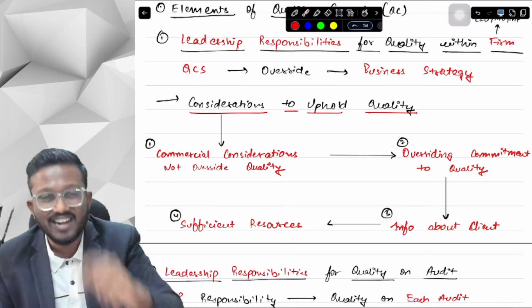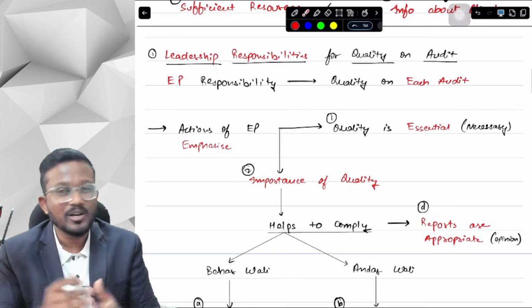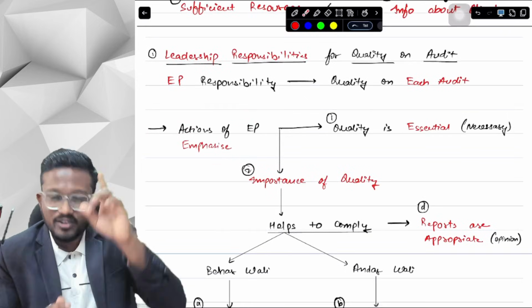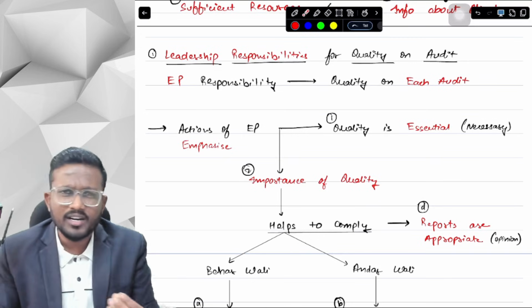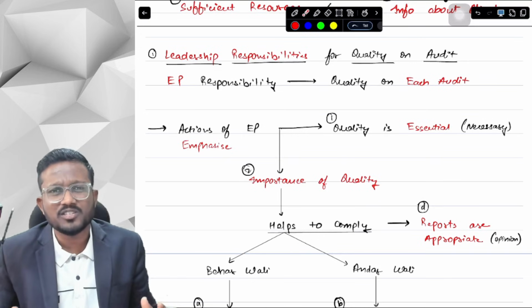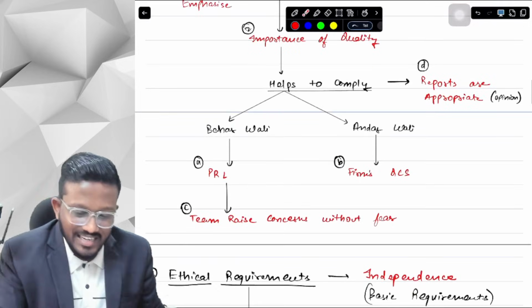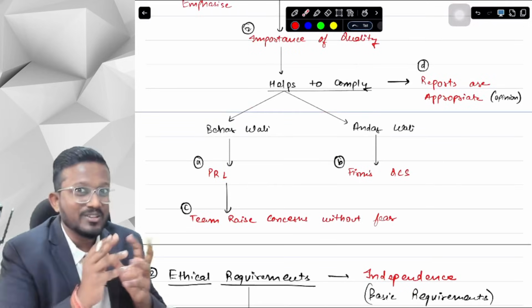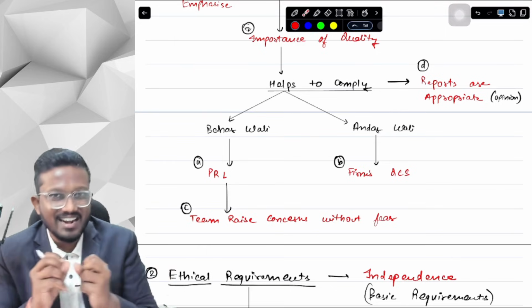You will have to understand this, and you will have to keep it in your mind, like you will have to be conscious about it. So first of all, what actions should the EP emphasize? First of all, that quality is essential and quality is important. You have been bragging about quality so much right now. What is the importance of quality, sir? Quality helps us to comply with the outside and with the inside.